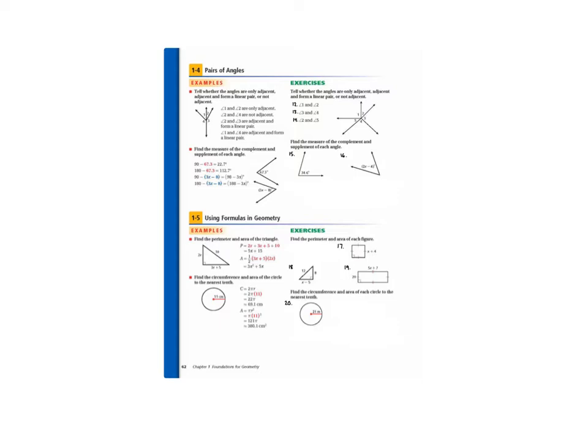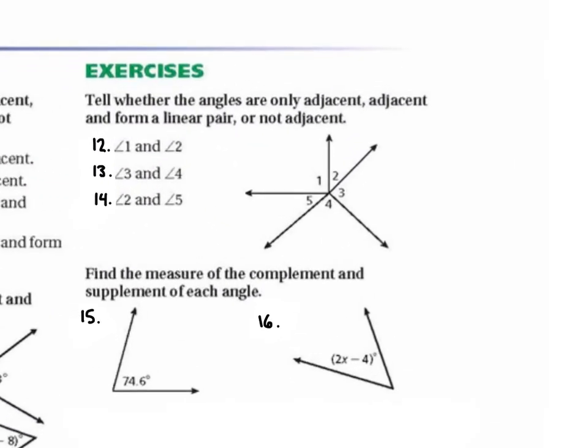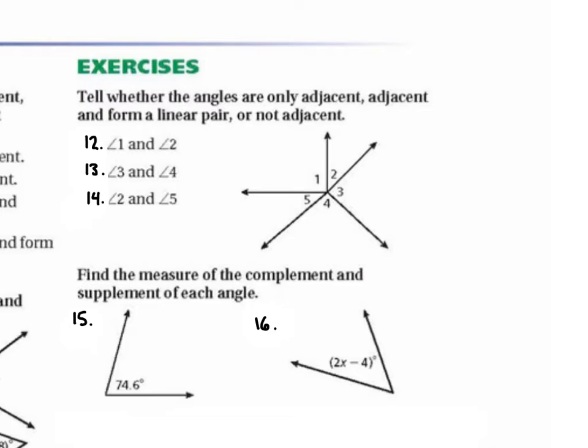Okay, let's look at 12. Tell whether the angles are only adjacent, adjacent and form a linear pair, or not adjacent. So we're looking at angle 1 and angle 2. What type of angles are these two? Adjacent, because they're right next to each other. They share this side here, so they are adjacent.